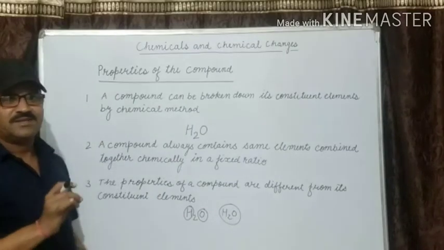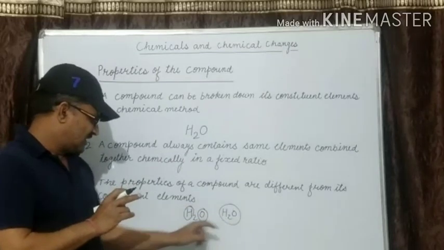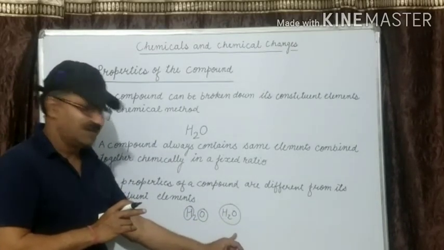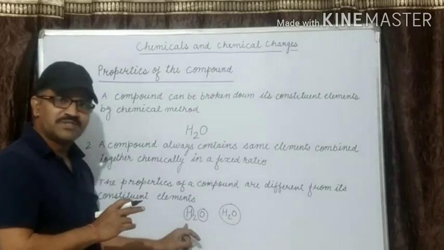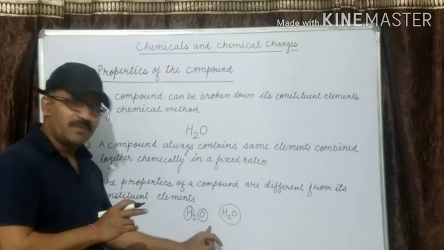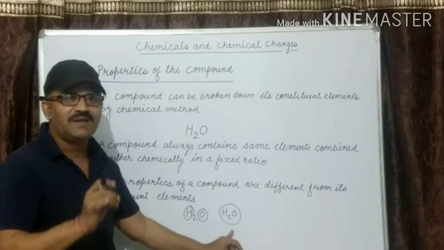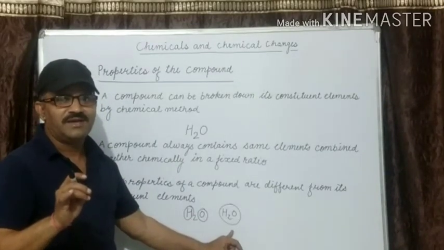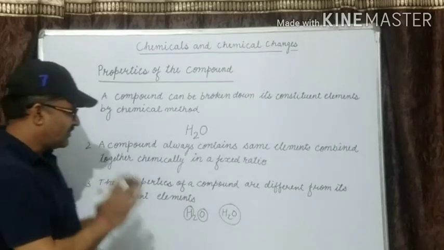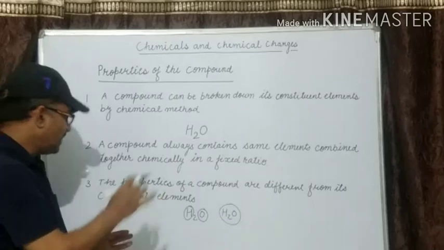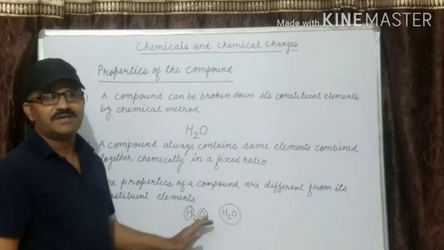Again, they are gases, and it is a liquid. Hydrogen is a combustible substance, oxygen is a supporter of combustion, and water puts out fire. It does not help in fire. Okay, so there are different properties of a compound from its constituent elements. Clear?